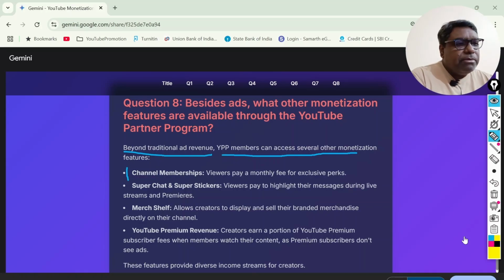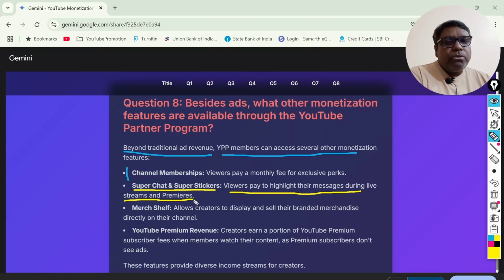The next part is about super chats and super stickers. Now what it says is, viewers pay to highlight their message during live streams and premieres. So the viewers get their message highlighted, or a super thanks highlighted, and for that they also bear some cost. This is possible only during live streaming or premieres.